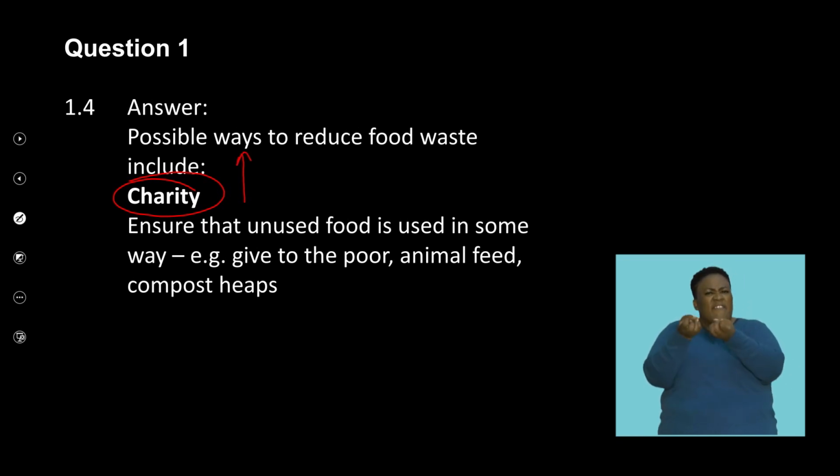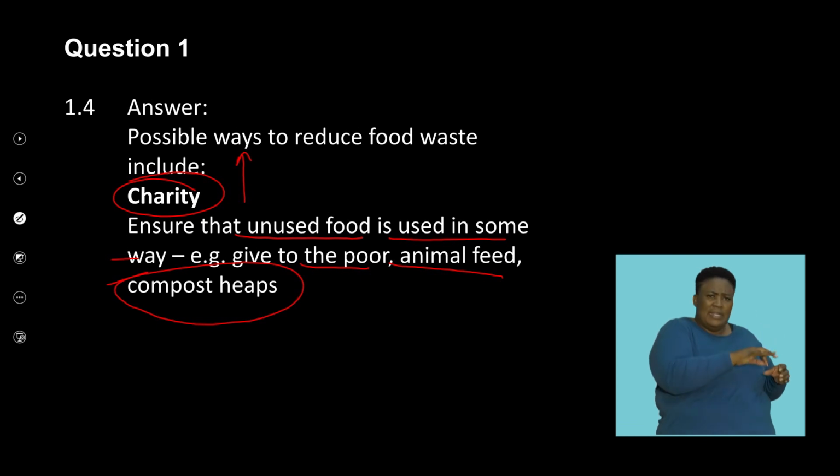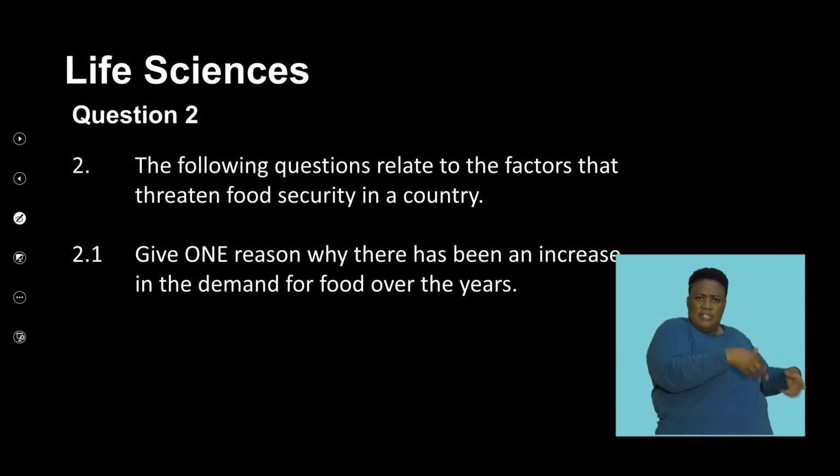Charity: give away food before it expires. So ensure that unused food is used in some way. For example, give it to the poor, use some of that to feed animals, and pass it on to compost heaps that can then be returned back into the soil to sustain the requirements.